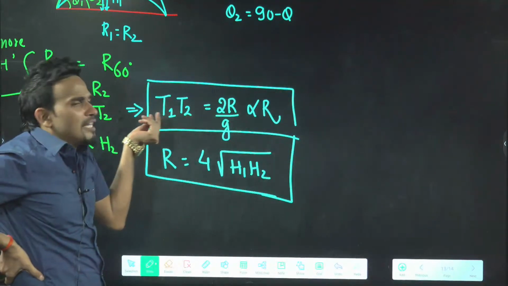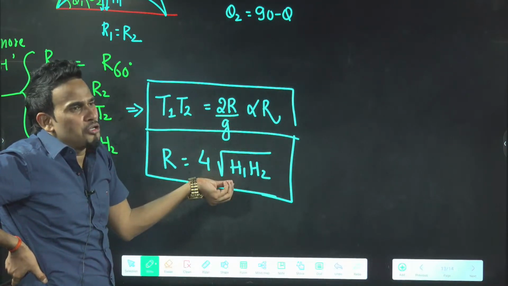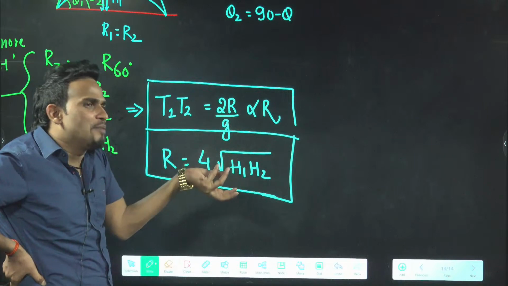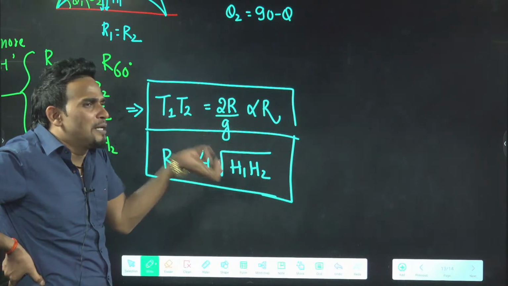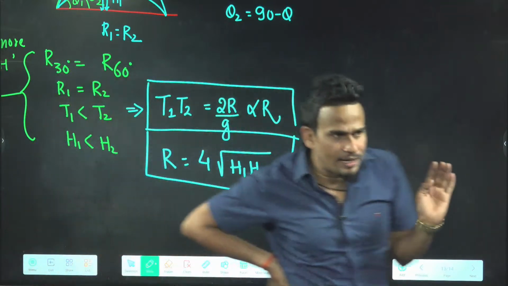This is very easy. T1 is 2u sin theta by g. T2 is 2u sin(90 minus theta), which means cos theta, by g. Multiply karo, in one line it will come. People struggle here. People don't get clarity here.